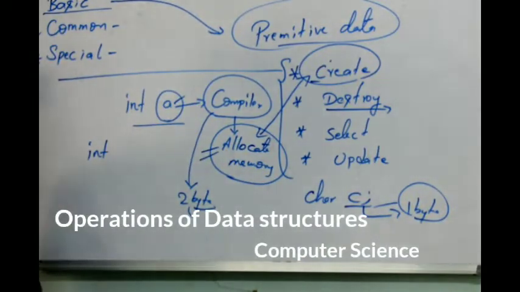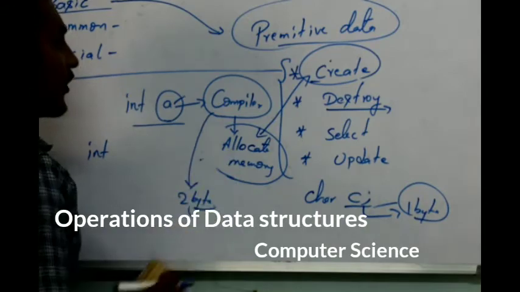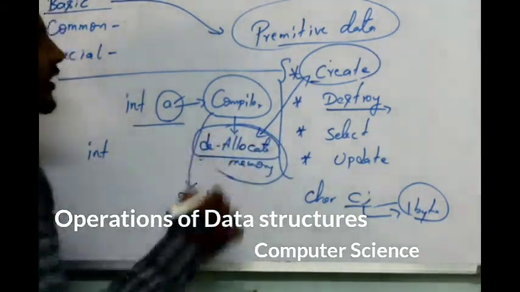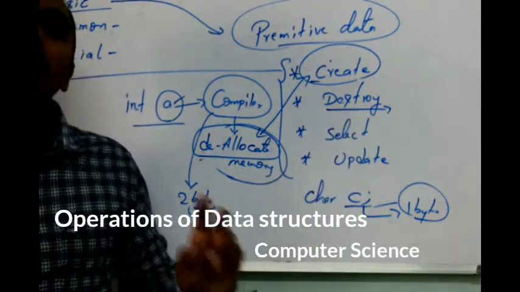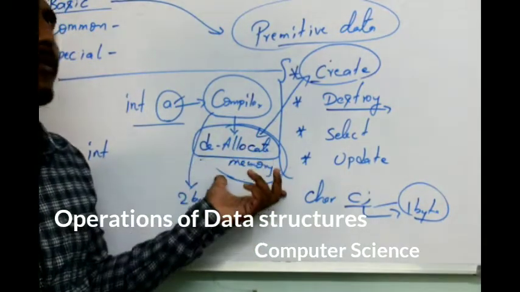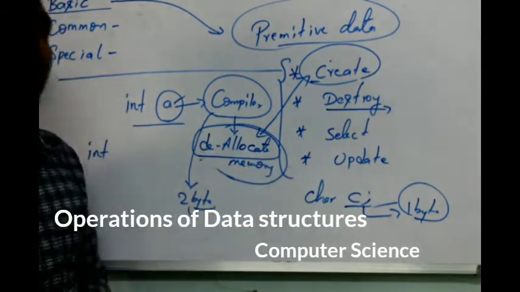Destroy is a function where, whatever memory is allocated, if you are removing or deallocating it, the process of deallocating the memory is considered destroy. Destroy is the second basic operation, which is deallocating the memory. Whatever memory is allocated, if you are removing it, that is considered deallocation.